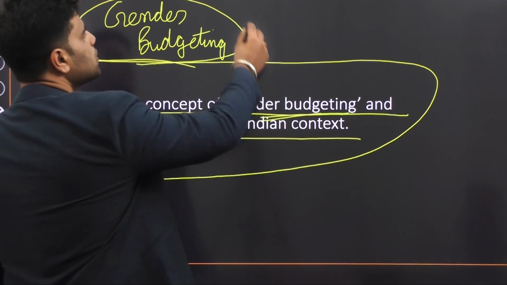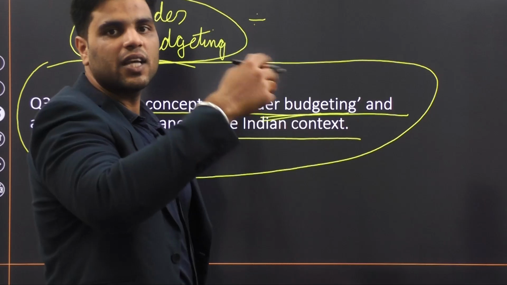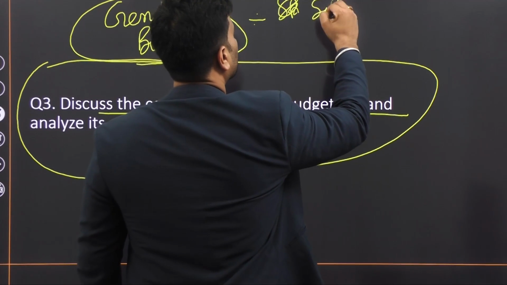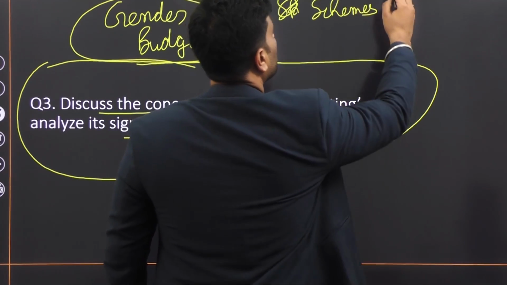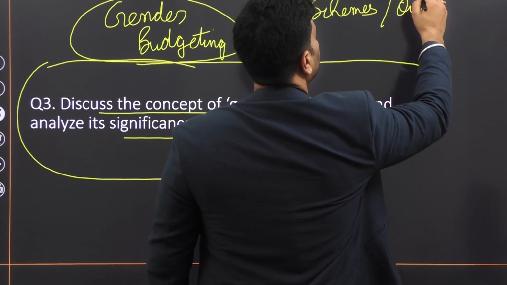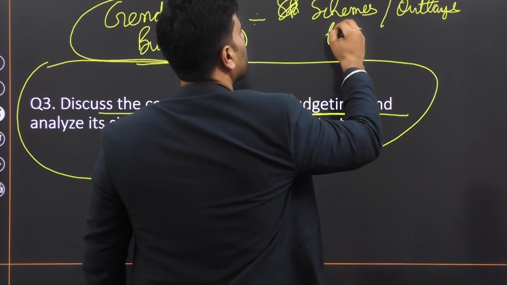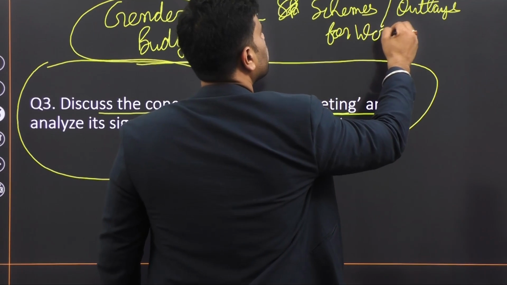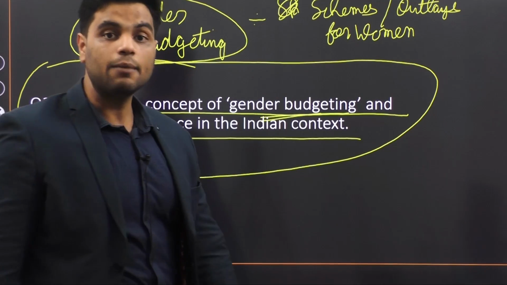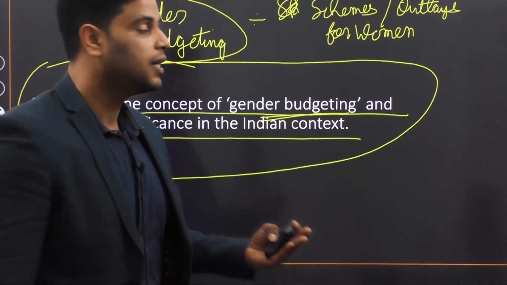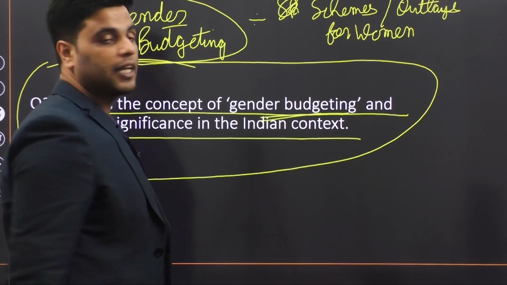Well, if government comes out with schemes or monetary outlay for women, if government comes out with women-specific schemes, women-specific funds, women-specific grants in their budget, then it's an example of gender-based budgeting.